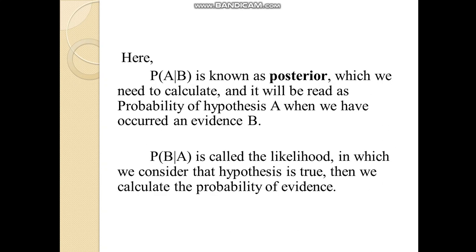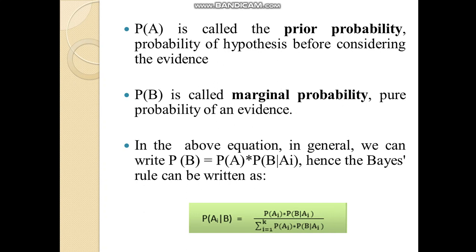Here P(A|B) is known as the posterior, which we need to calculate, and it is read as the probability of hypothesis A when we have acquired evidence B. P(B|A) is called the likelihood, in which we consider that the hypothesis is true and then calculate the probability of the evidence. P(A) is called the prior probability, the probability of the hypothesis before considering the evidence. P(B) is called the marginal probability, the pure probability of the evidence.